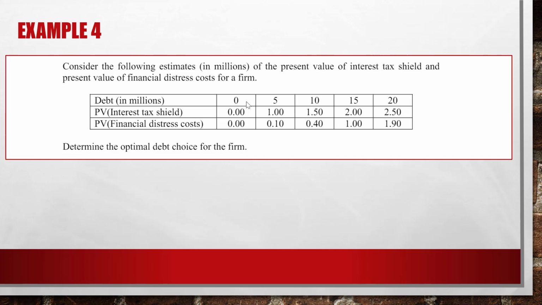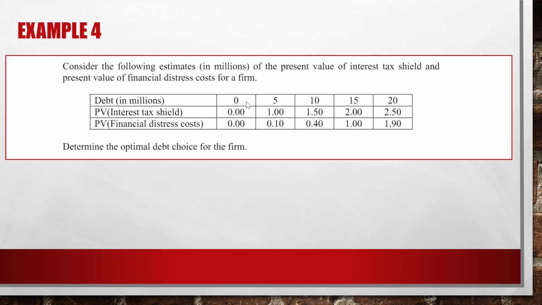The present value of financial distress cost is about $0.1 million. In case of $10 million debt, the present value of interest tax shield is 1.5, present value of financial distress cost is 0.4, and so on for the other two cases. So the question: what is the optimal debt choice for the firm?